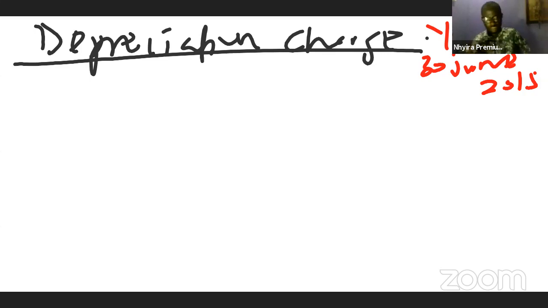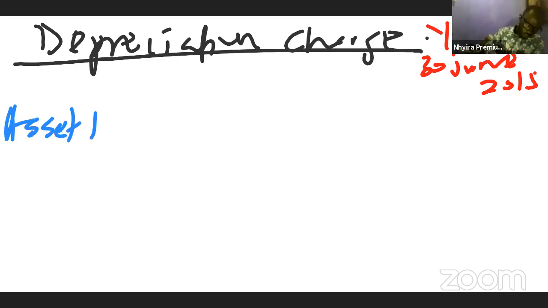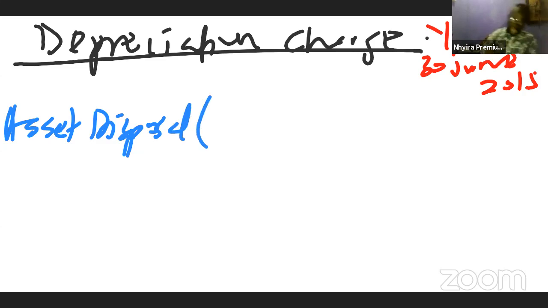That's where we are at. So if the year end is 30th June 2015, we need to calculate the depreciation. First, we need to look at the depreciation on the asset that was disposed of. So the asset disposal had a cost of 80,000, and our depreciation rate is 25%.